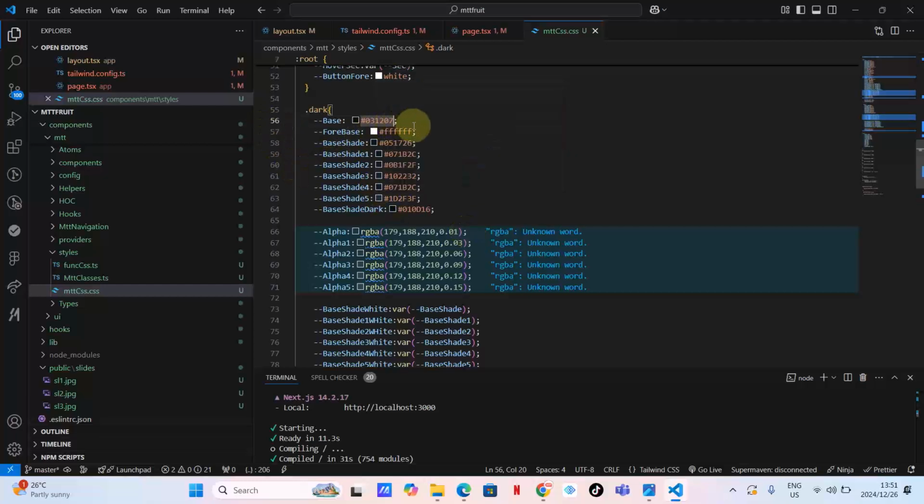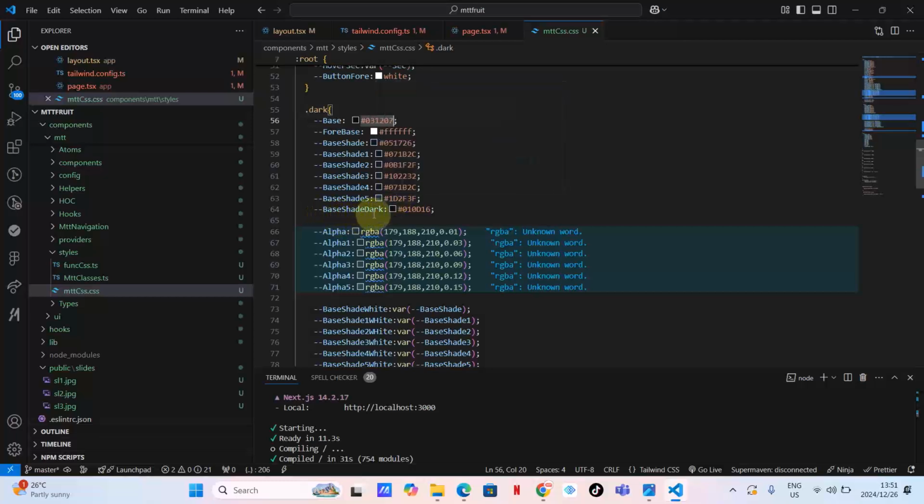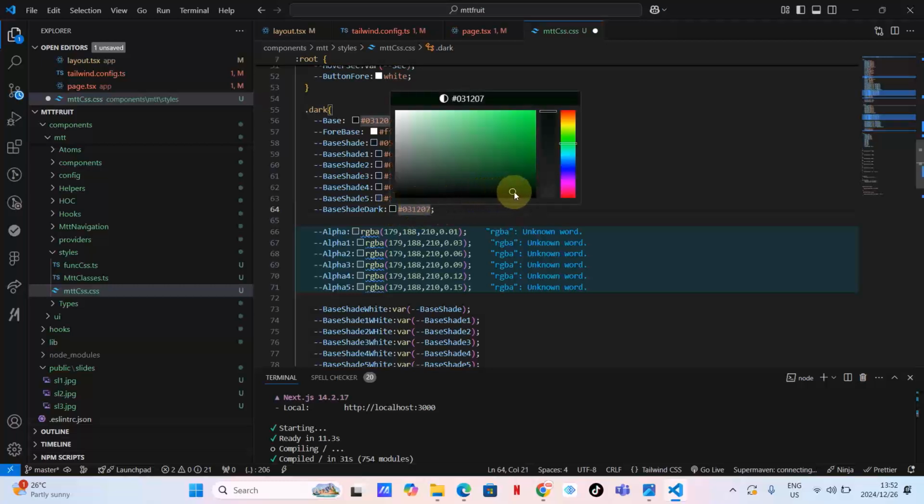Okay, what do I mean by that? As you can see, guys, we need to also change these things. We've got different shades of this dark. I think these shades are becoming lighter as time goes by. And then we've got base shades darker. If this is dark, then we've got darker here. So how are we going to make sure we've got darker? We're just going to take this to almost like this. This will be our darker.